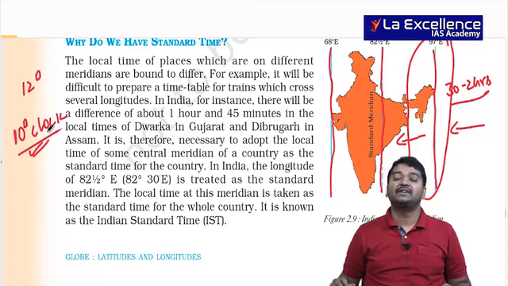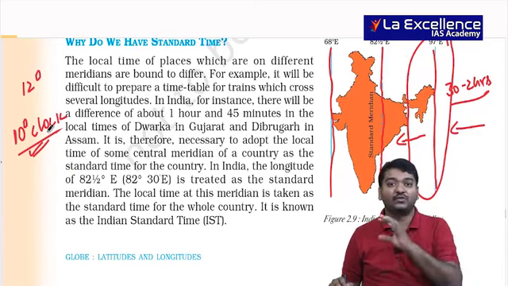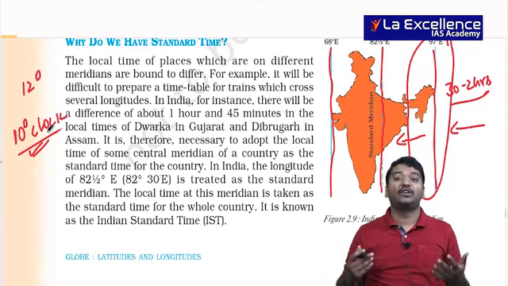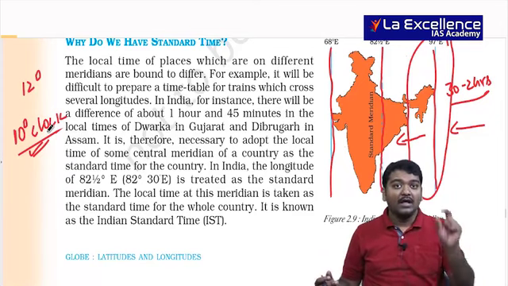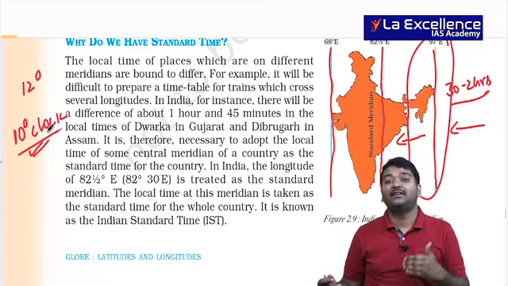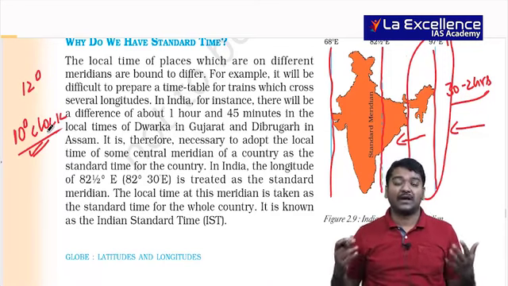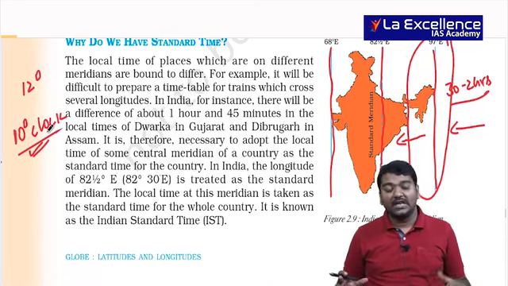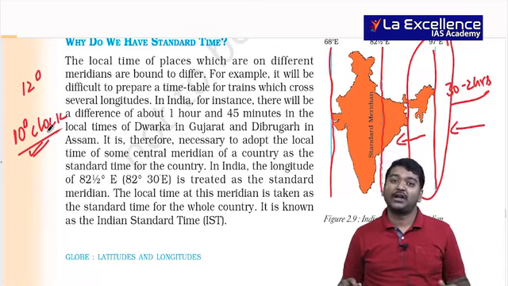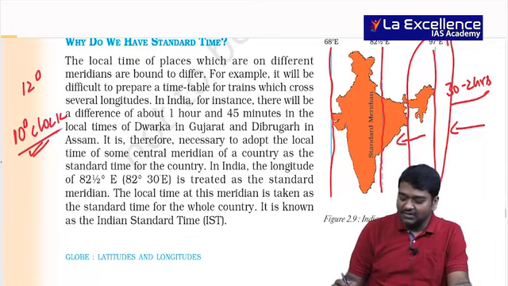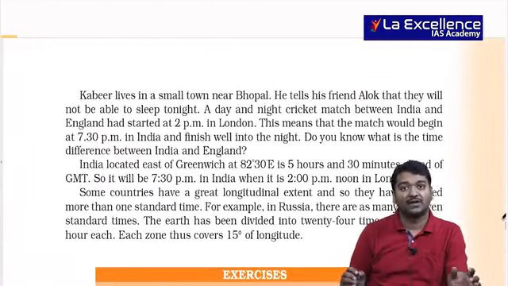So they are now requesting to have their own time zones. But one practical problem is that when we talk about integrating railway zones and all, they have one standard time, and that standard time will be affected. That is what the government is thinking, but a committee is set up to look into this. Let us see what the committee wants to say. I hope that is clear. There is nothing much to see about this in this chapter.